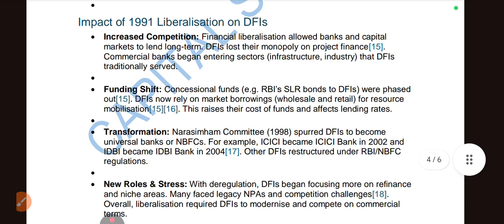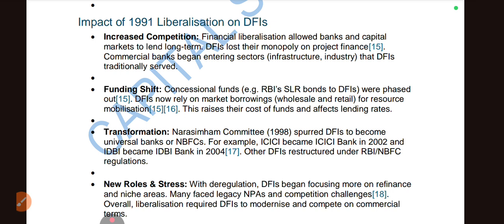Now let us understand the impact of 1991 liberalization on DFIs. What was the impact of the 1991 liberalization on the DFIs? Okay, increased competition. After the liberalization, there was a lot of competition. Many outsiders were coming in, and people used to get more money. And financial liberalization allows banks and the capital market to lend long term. DFIs lost their monopoly. Before the liberalization, DFIs had a monopoly. Now, after liberalization, DFIs lost that monopoly.